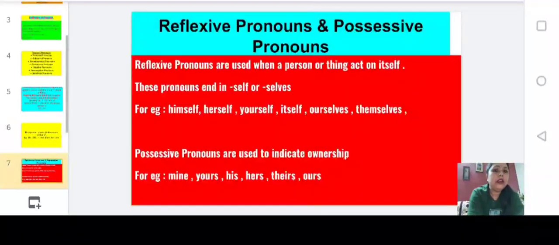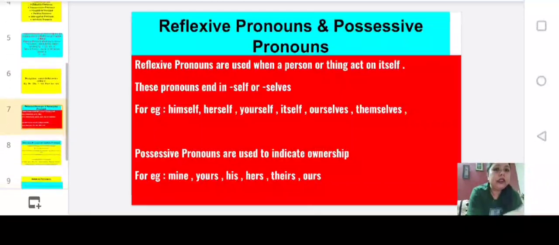Okay. Now let's come to reflexive pronoun and possessive pronoun. What is a reflexive pronoun? Reflexive pronouns are used when a person or thing acts on itself, and always remember, these pronouns end in self or selves, like himself, herself, yourself, itself, ourselves, themselves. And what are possessive pronouns? Possessive itself means ownership. So possessive pronouns are used to indicate ownership. For example, mine, yours, his, hers, theirs, ours.